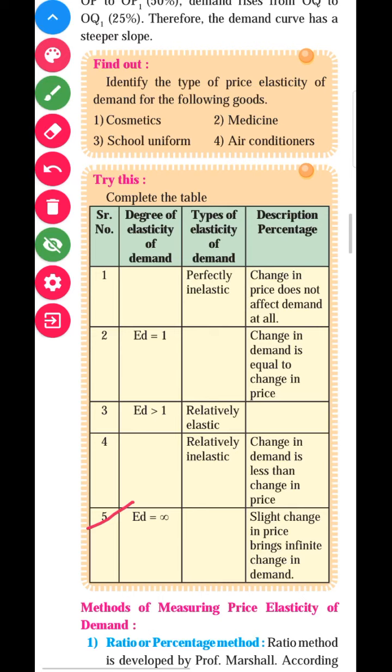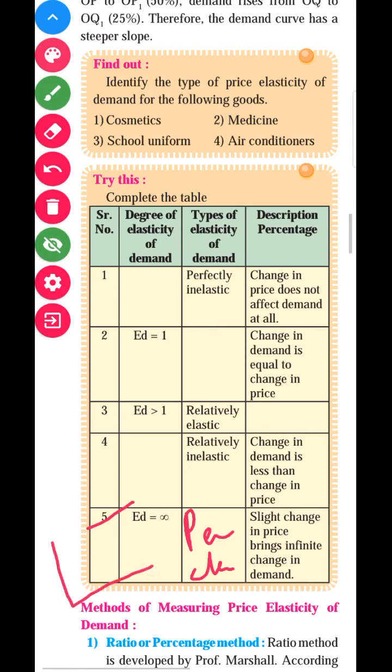So which type is it? It is the first type, perfectly elastic demand. So you can write in types of price elasticity of demand: perfectly elastic demand. And what is the slope of demand in this case? The slope of demand is horizontal.